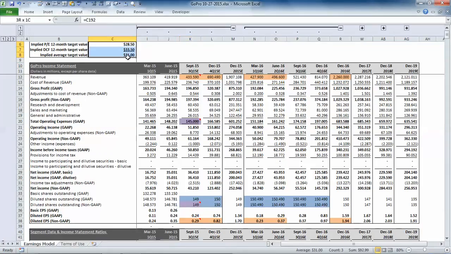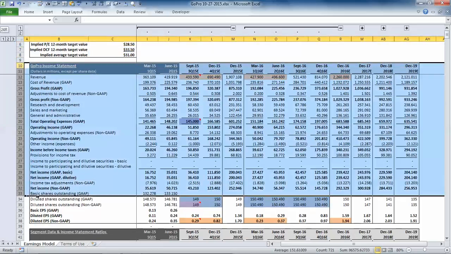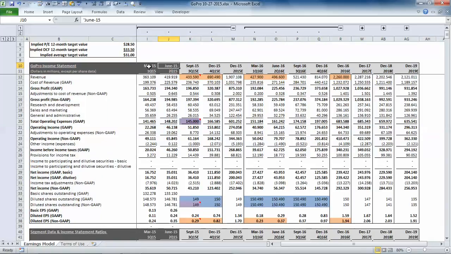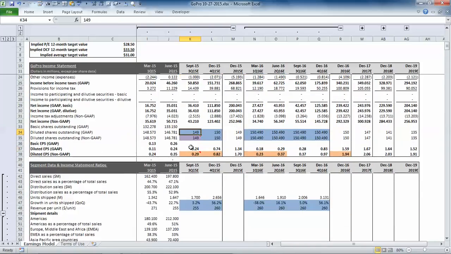Essentially, the way it's set up is in the upper left-hand corner, we have our valuation summary. The income statement is modeled on both a GAAP and non-GAAP basis. The dark gray columns represent historic actual periods, and the light gray represent forecasted future periods. Anywhere you see orange cells, those represent consensus estimates. Purple cells represent management guidance, and blue cells represent our assumptions that you can change if you download this model.